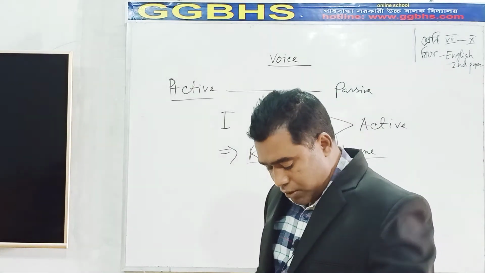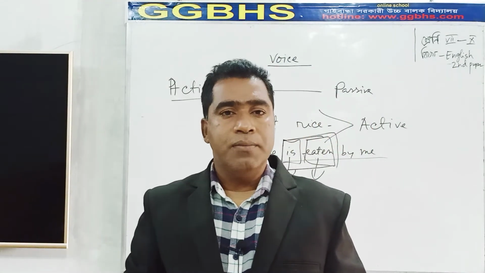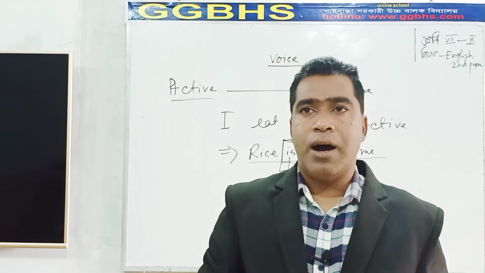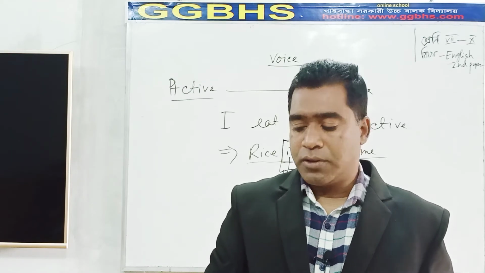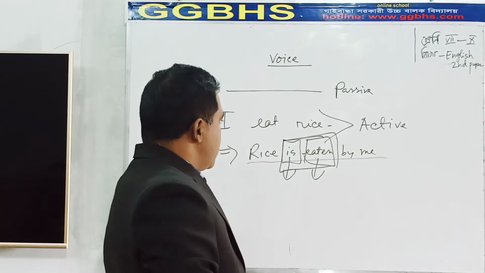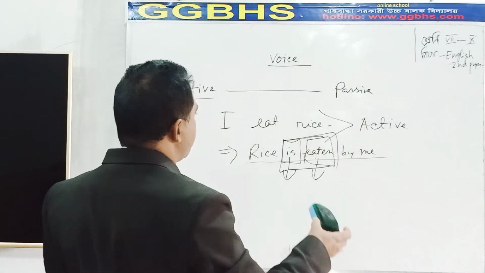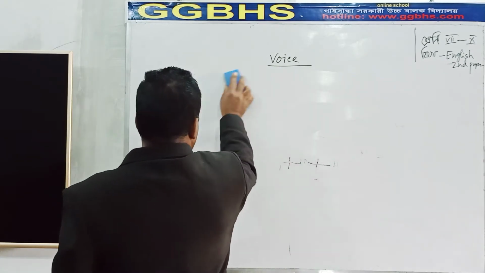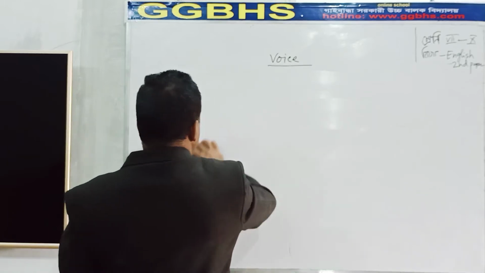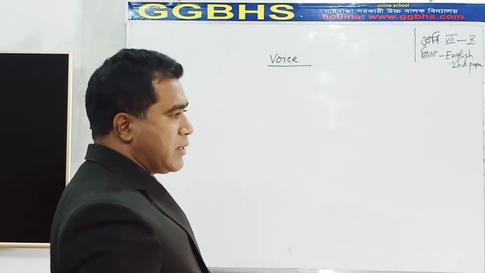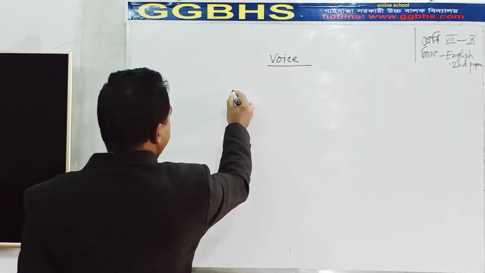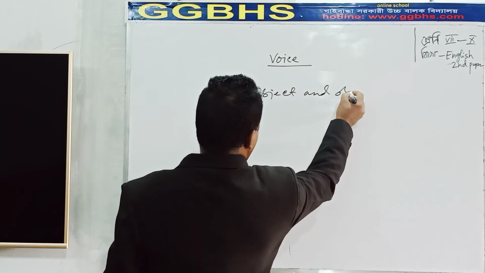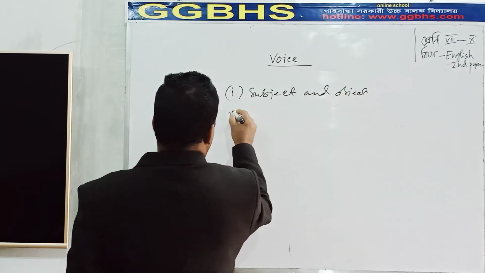So, first of all, you have to have the idea about active voice and passive voice. Then you have to know how to change it from active to passive. Okay, dear students. Now, before knowing about the changes, you have to know about subject and object. First of all, subject and object. Second of all,